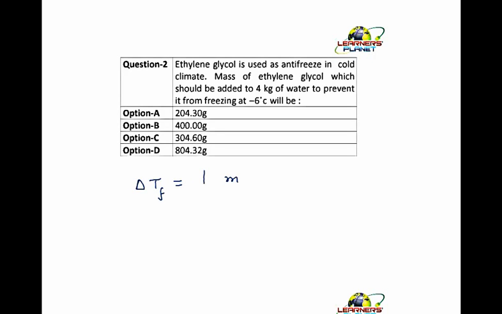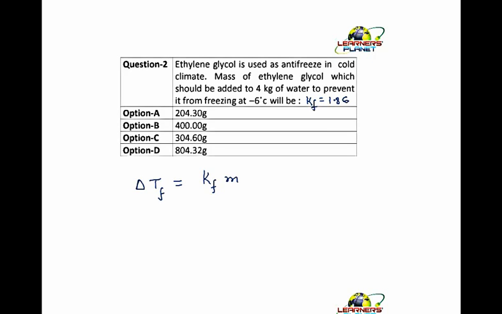Its value would be 1, and we have this Kf into m, that is the molality. Right? Your Kf is given as 1.86 Kelvin kg per mole.